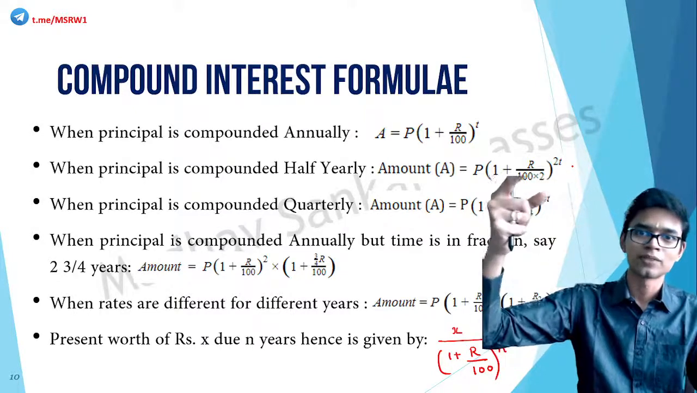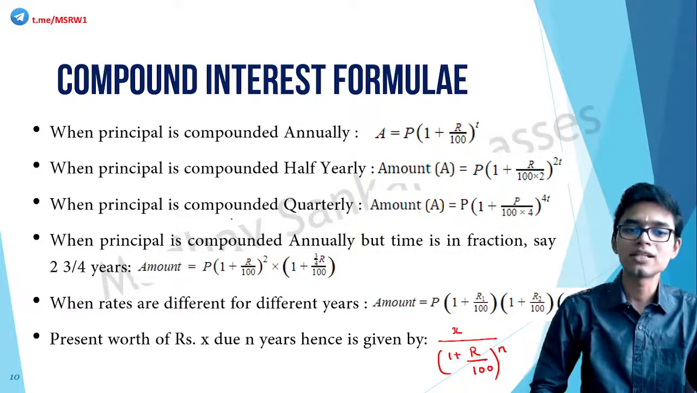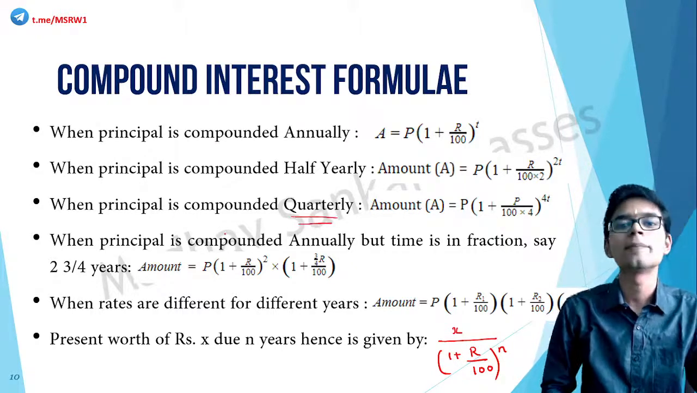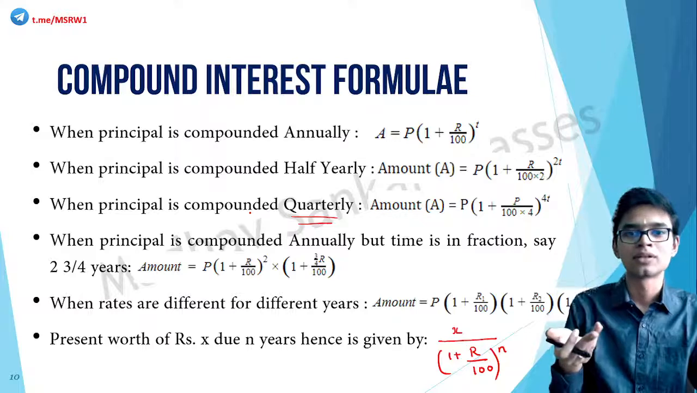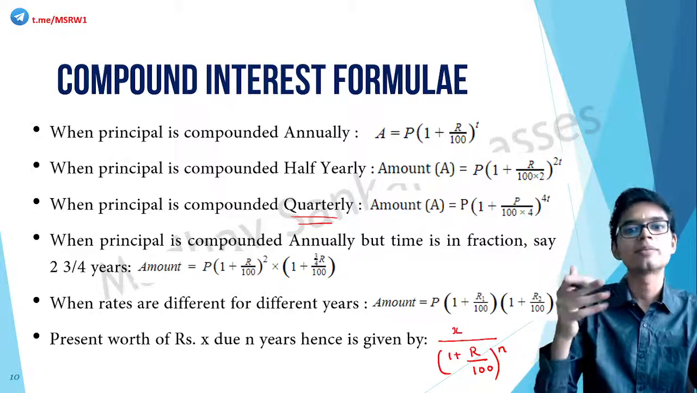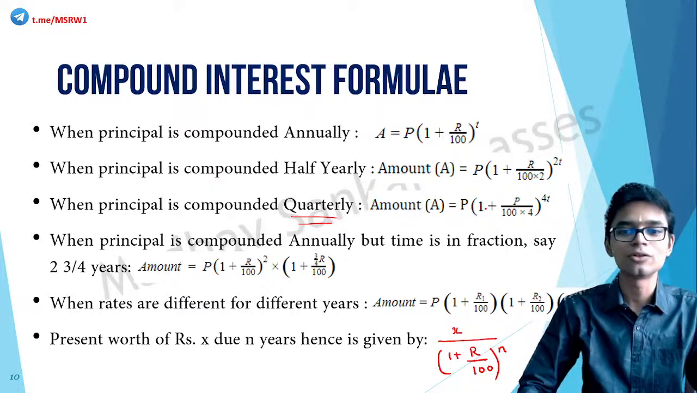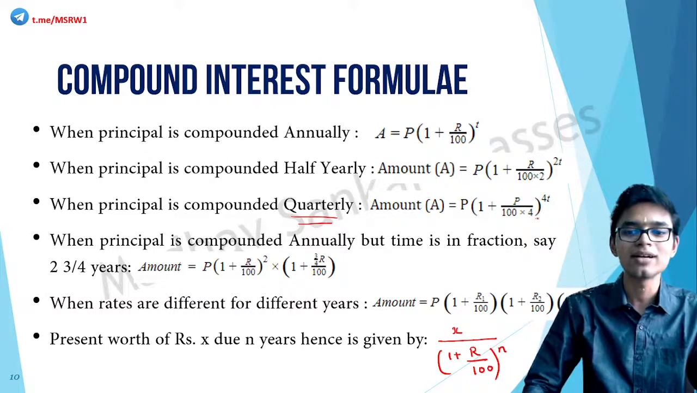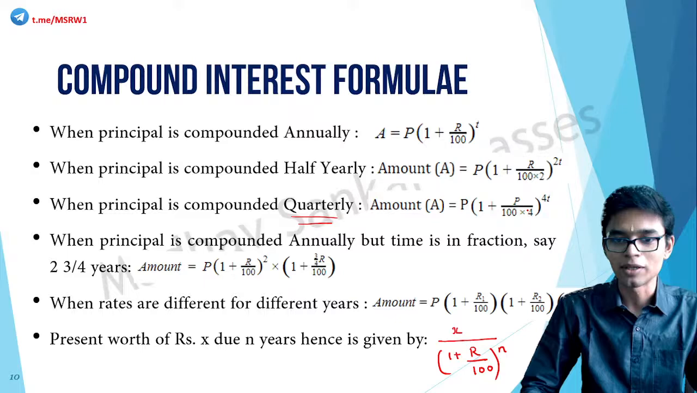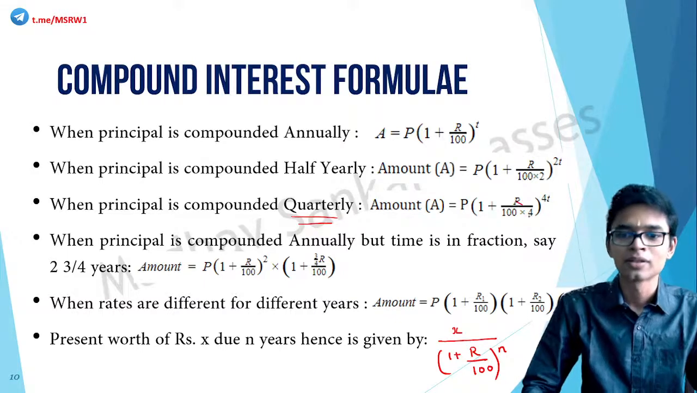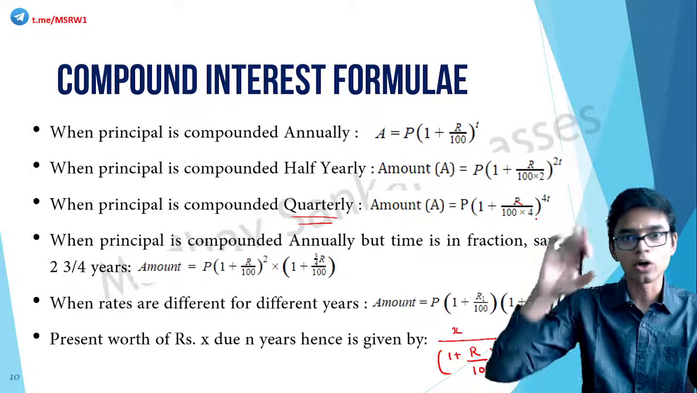So that is why we multiply t by 2. Similarly, if the principal is compounded quarterly, what will happen? Quarter means 1 by 4. So divide r by 4 and multiply t by 4. The formula becomes A is equal to P into 1 plus r by 100 into 4 the whole raised to 4t. Sorry, I said p by 100, this is r by 100.